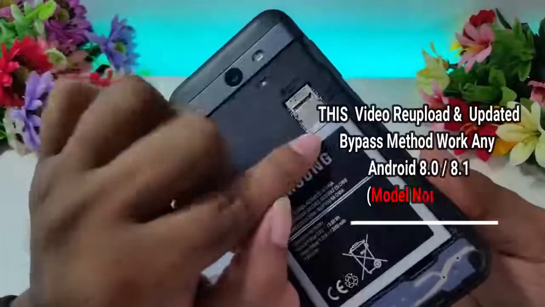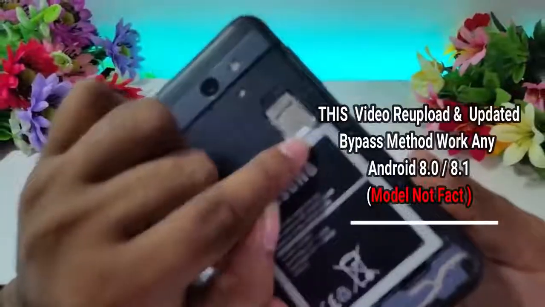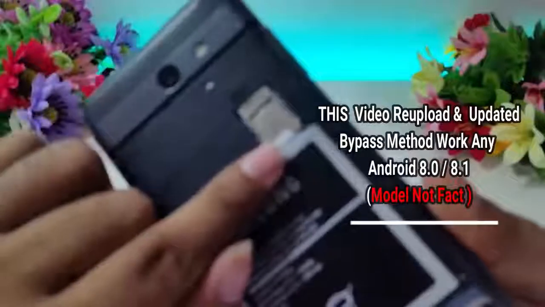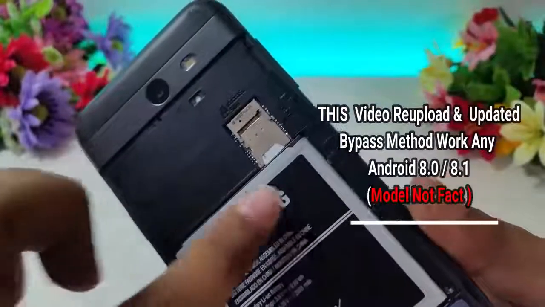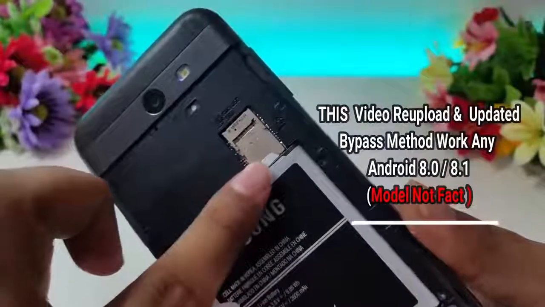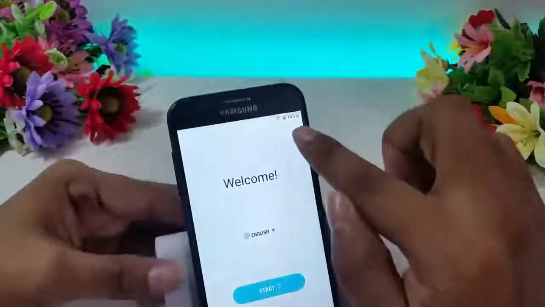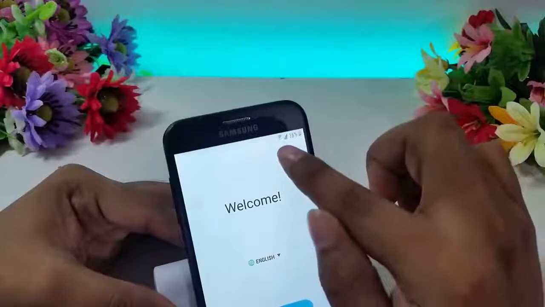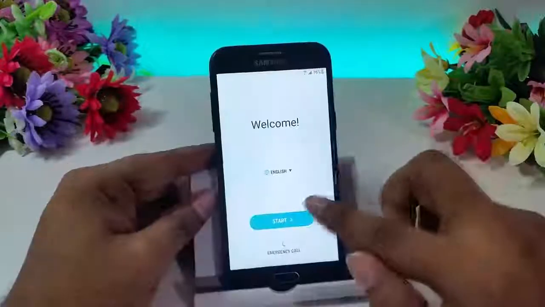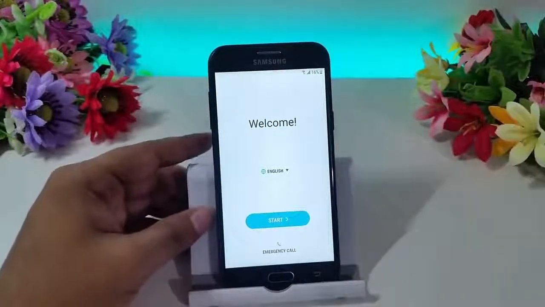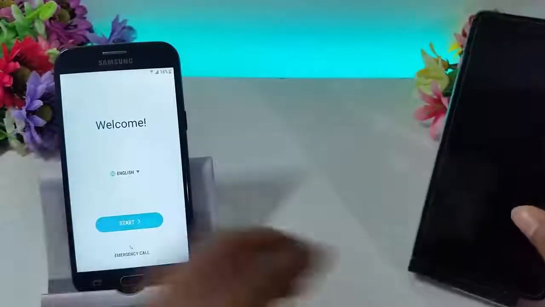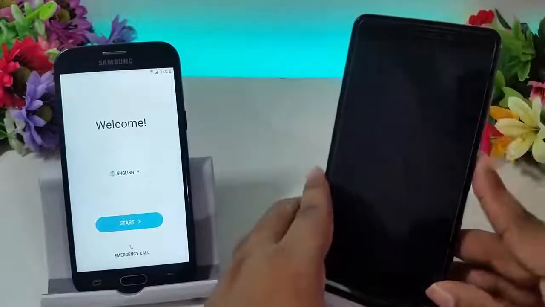First of all, you need to insert a SIM card, a SIM card whose number you know. This is my other SIM card, which I already connected. Then the network comes. I will also connect it to Wi-Fi. Then you need another phone. This is my other phone.